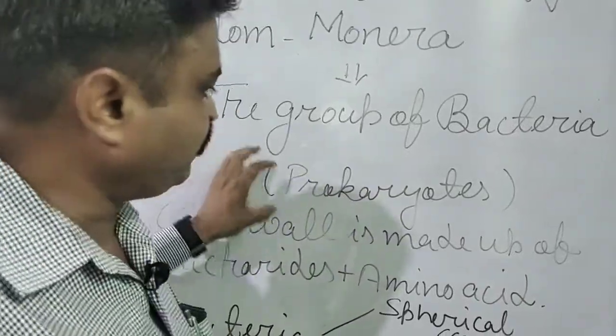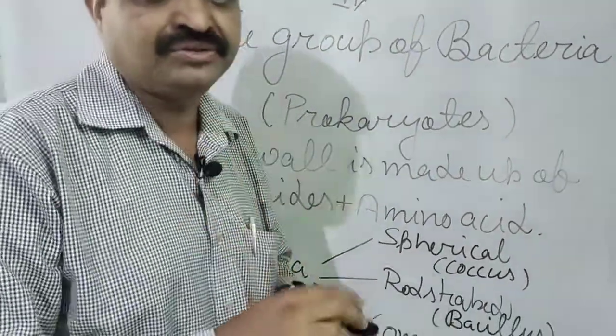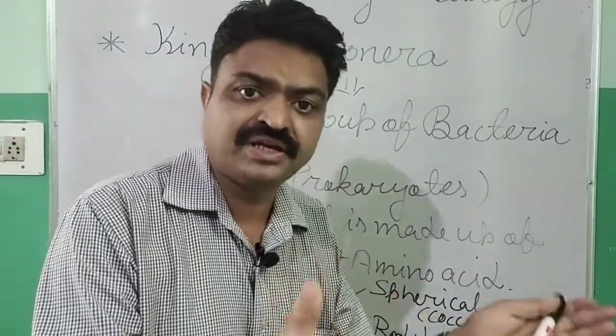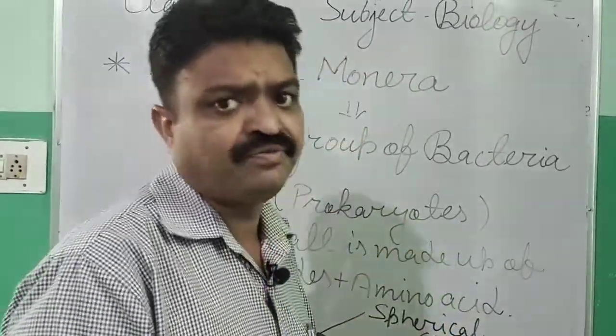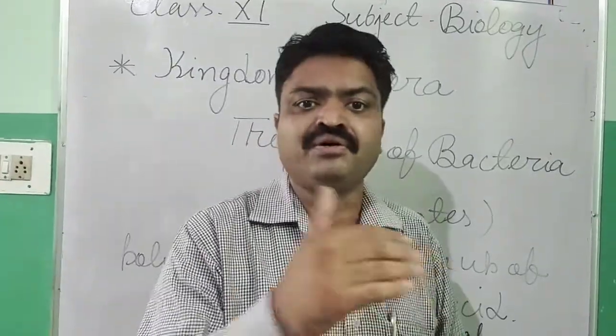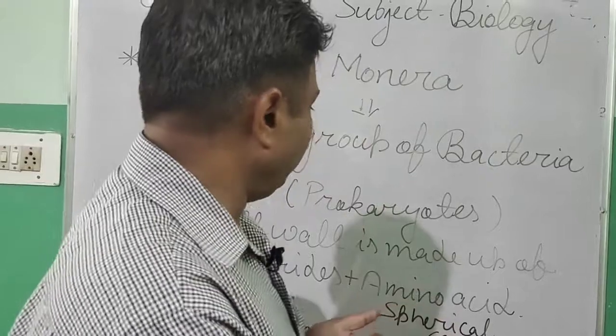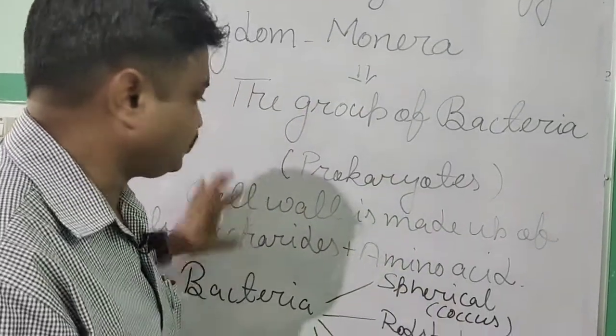Why are they known as prokaryotes? Because their nuclear material is found in scattered form, and that scattered form of nucleus is known as nucleoid. So that is about their particular structure.